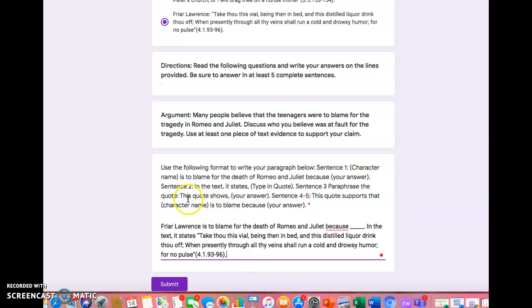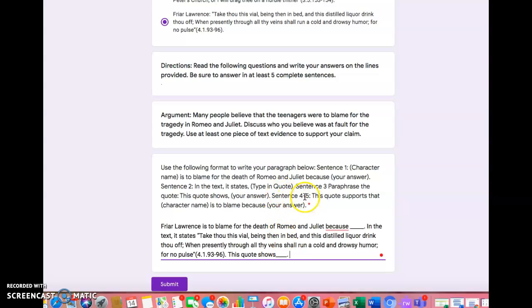Then sentence number 3 says paraphrase the quote. So you're going to start this off by saying, this quote shows, and you're going to paraphrase that quote. Tell me exactly what is the character saying in that quote. Once you're done with that, you're going to put a period there to close off that sentence.